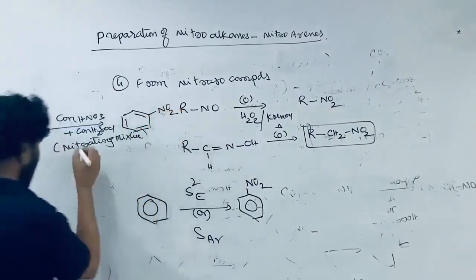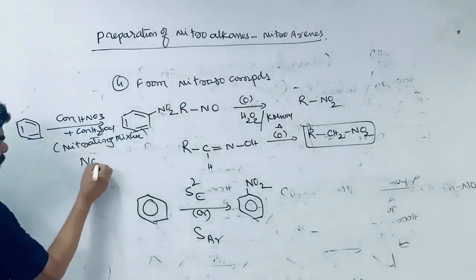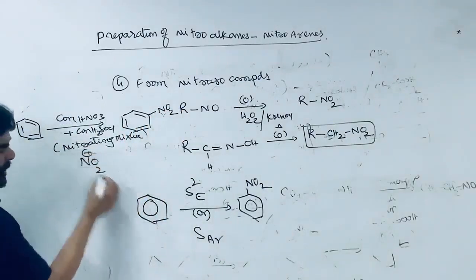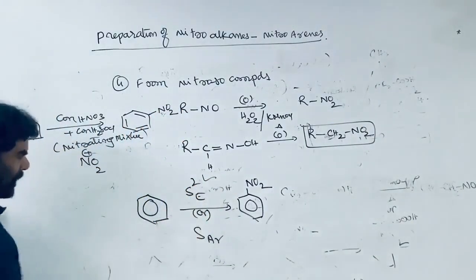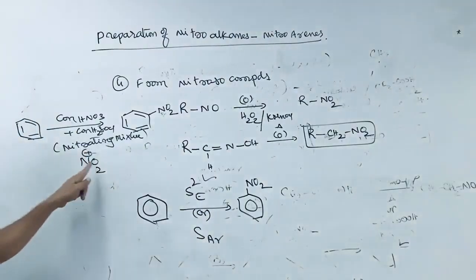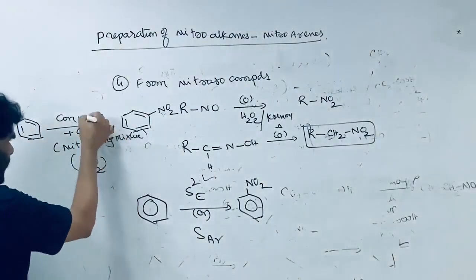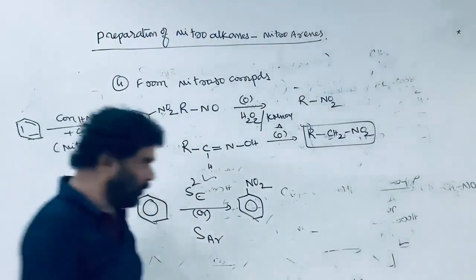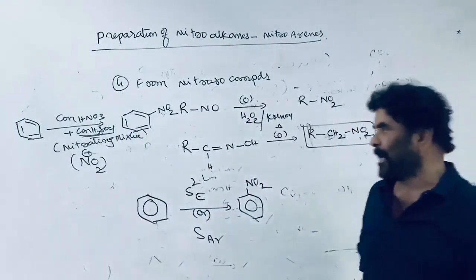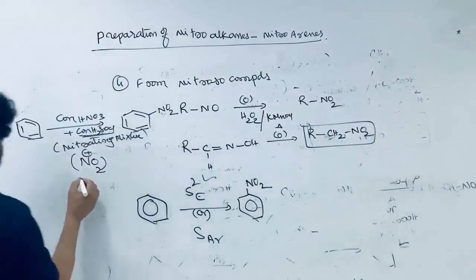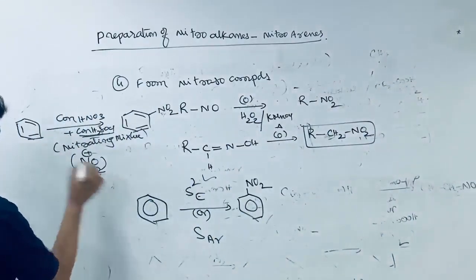This is an electrophilic substitution reaction, substitution electrophilic second order. NO2 plus is the attacking electrophile. Sulfuric acid helps in the formation of NO2 plus, increases the NO2 plus and speeds up the reaction. The reaction is carried out around 60 degrees Celsius.